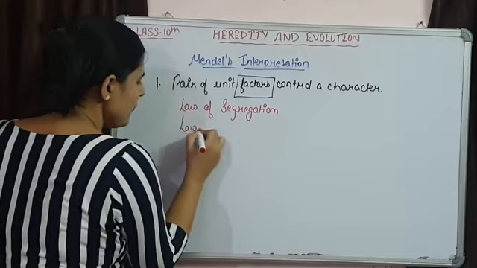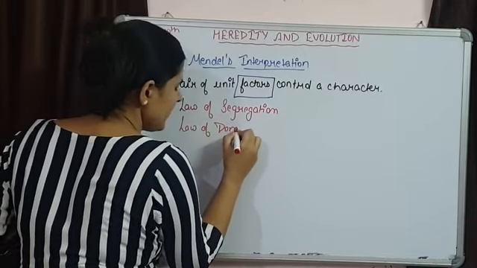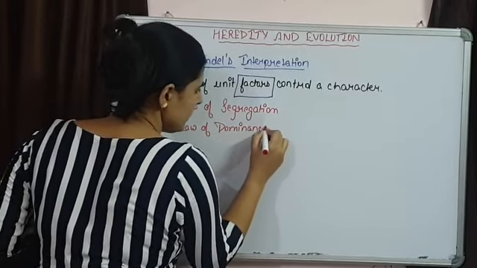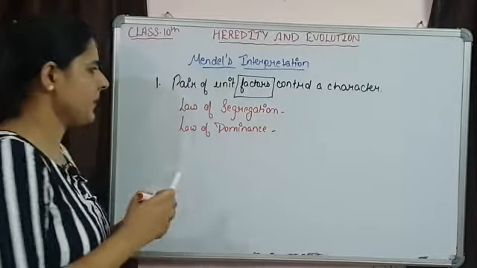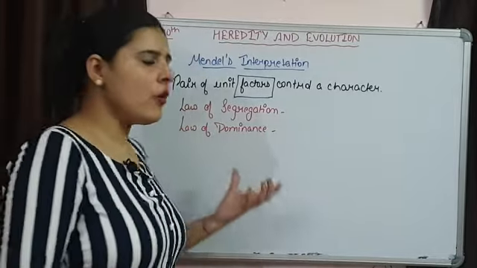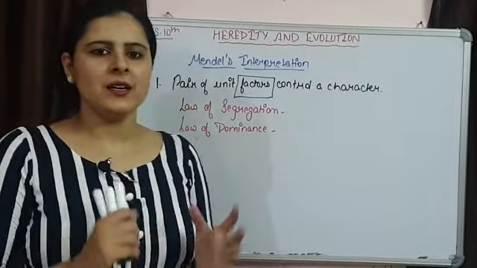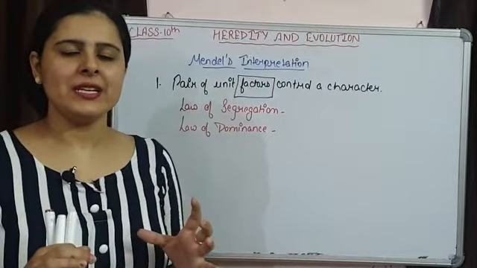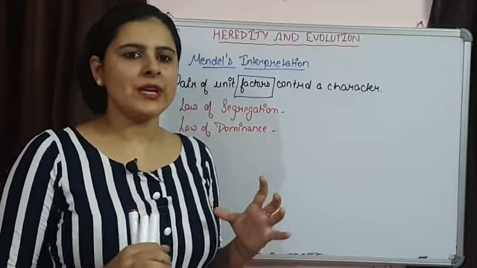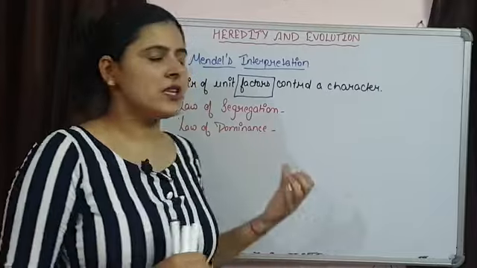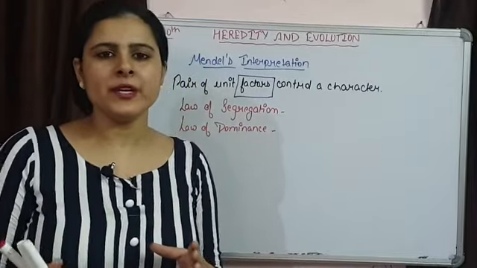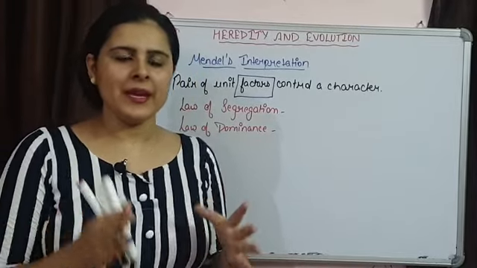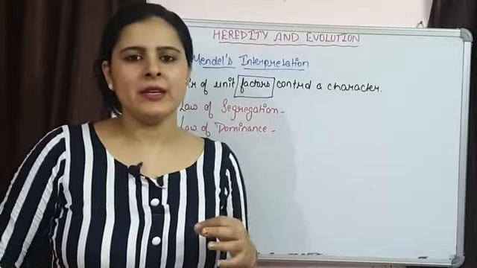Second is the law of dominance. The law of dominance basically does not function universally, because sometimes we also have examples of incomplete dominance, where one allele is not fully dominant.